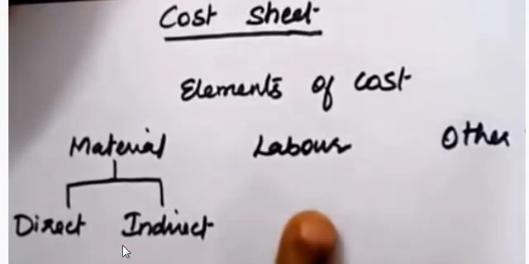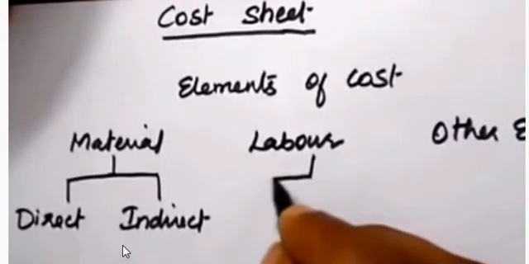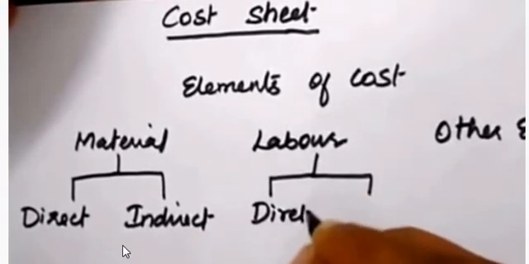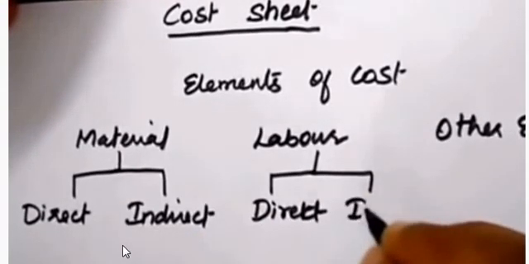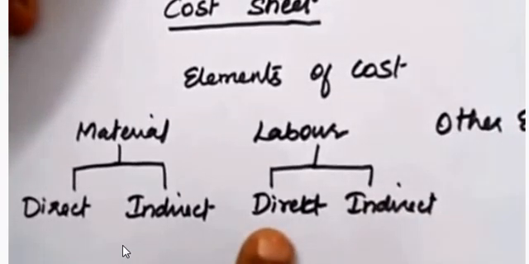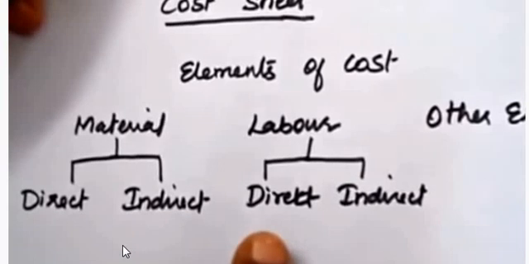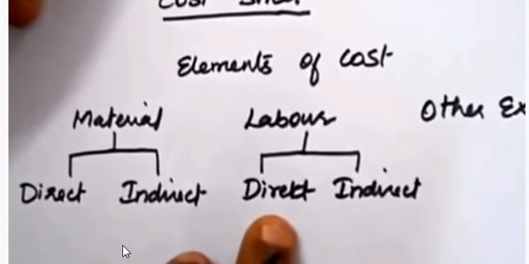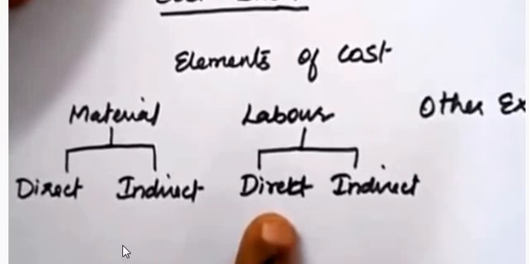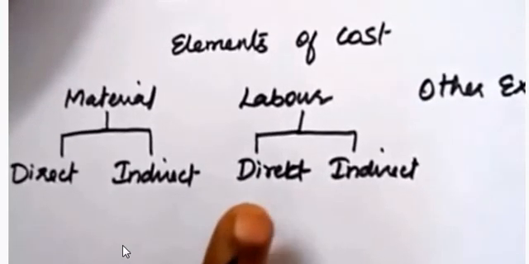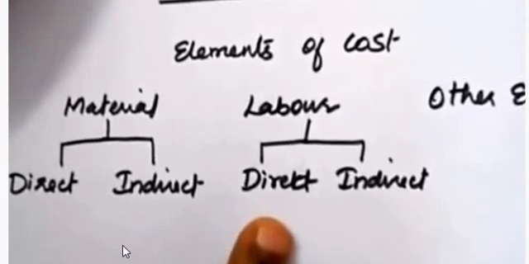And second one, labor. So labor is also classified into two categories. One is direct labor, another one is indirect labor cost. So direct labor means the people involved in the production process, they are entitled to get wages from the company. That expense is called direct labor. They are directly involved in the production process.